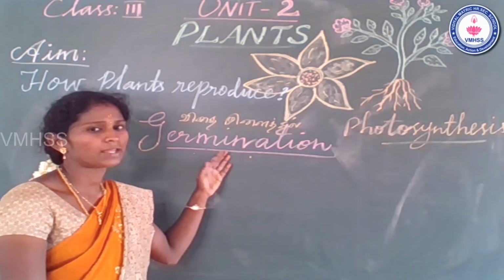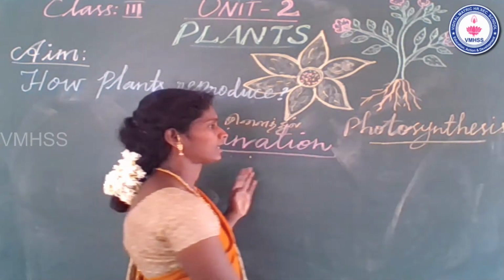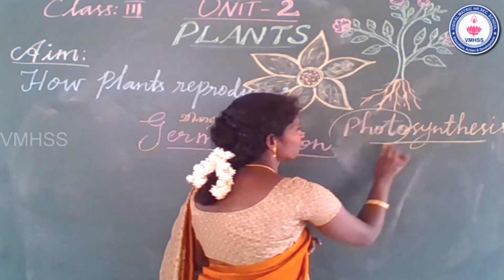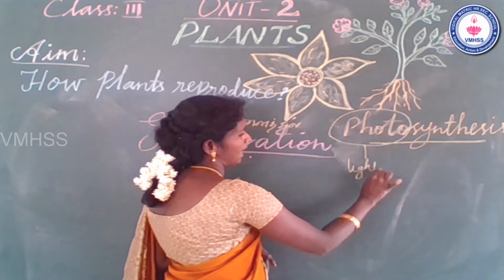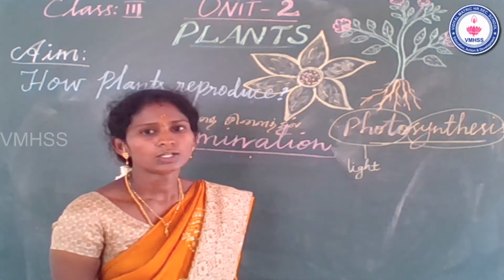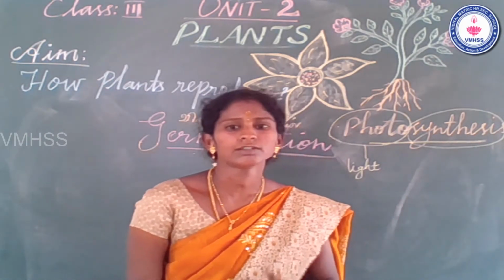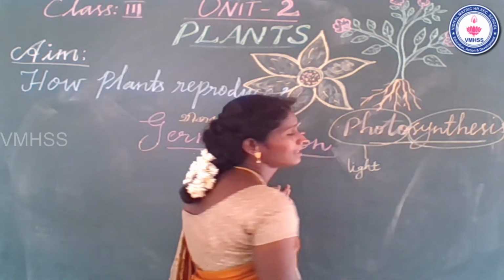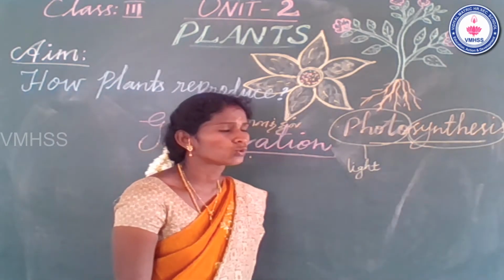Germination means விதை முளைத்தல். What is meant by photosynthesis, we already learned. Photosynthesis means ஒளிச்சேர்க்கை. What is meant by photo? Photo means light. Synthesis means mixing two or more things. Sunlight, CO2 and chlorophyll are mixed together, so synthesis means mixing two or more things.